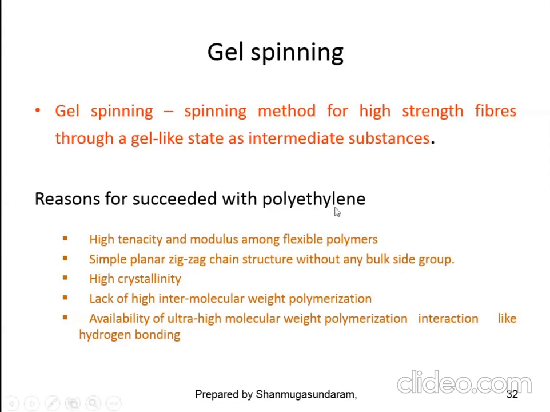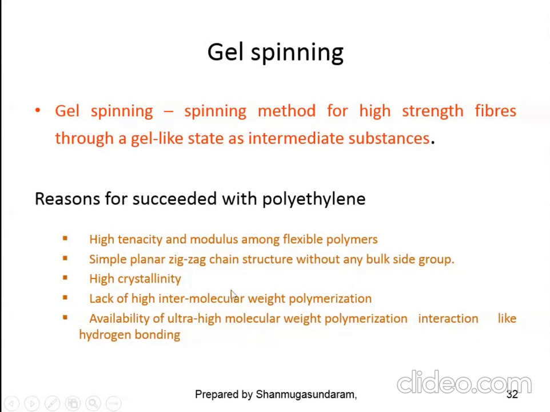The reason behind, I told you, gel spinning technology. Okay, in this, only polyethylene fiber could be produced. The reasons are high tenacity and modulus among flexible polymers, then simple planar, that is zigzag chain structure without any bulky side groups, high crystallinity, then availability of ultra high molecular weight polymerization, lack of interaction between hydrogen bonding.